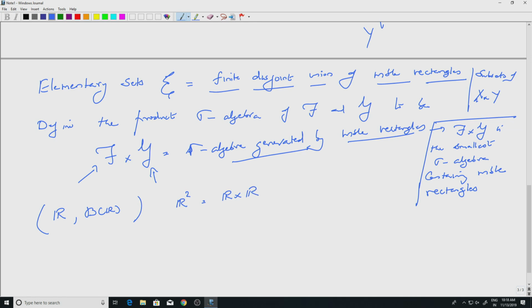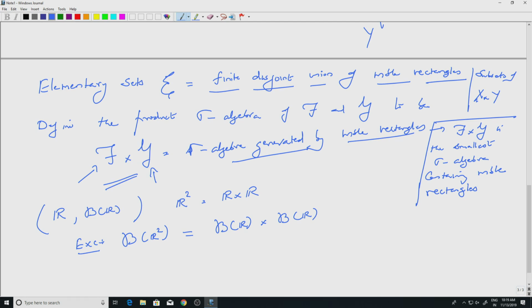Then, exercise: prove that the Borel sigma algebra of R^2, which is defined independently of anything, since R^2 is a topological space, you look at open sets and generate the sigma algebra, that is your Borel sigma algebra of R^2, is actually equal to the Borel sigma algebra of the real line cross the Borel sigma algebra of the real line. Remember, if we have two sigma algebras, the product is the sigma algebra generated by measurable rectangles.